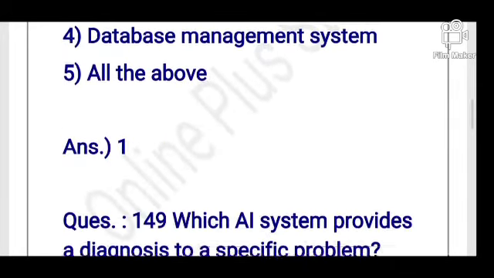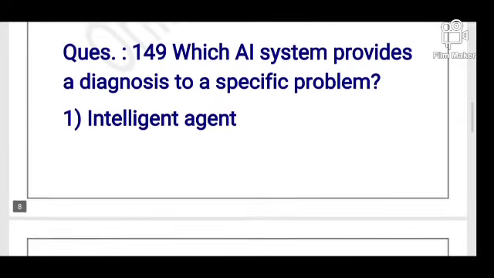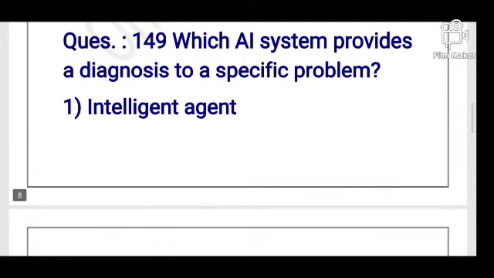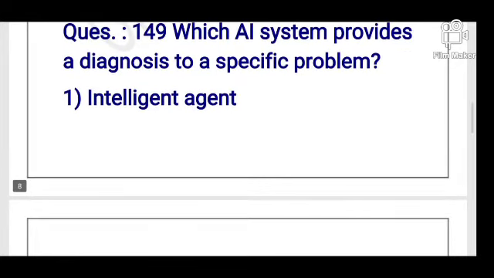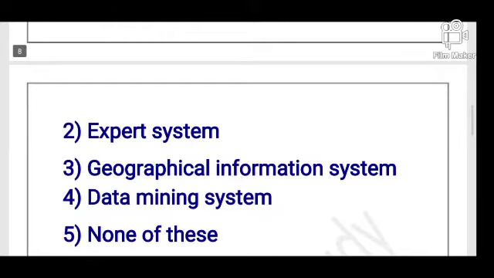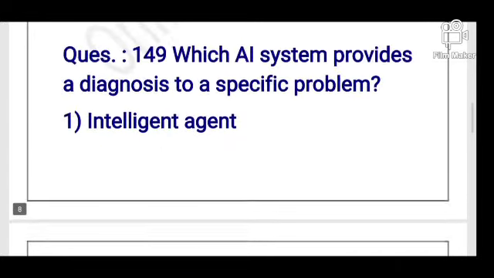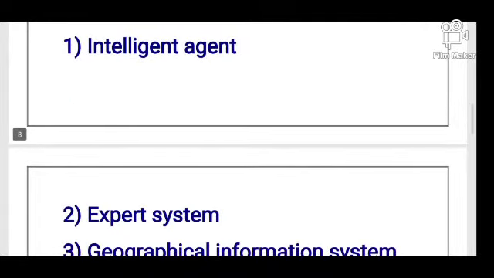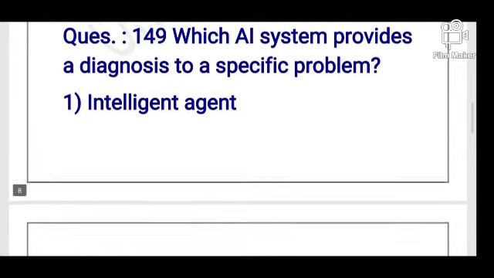Okay, students. So next question is: which AI system provides a diagnosis to a specific problem? Options are intelligent agent, expert system, geographical information system, data mining system, and none of these. So its answer is option number 2, expert system. Okay, students.